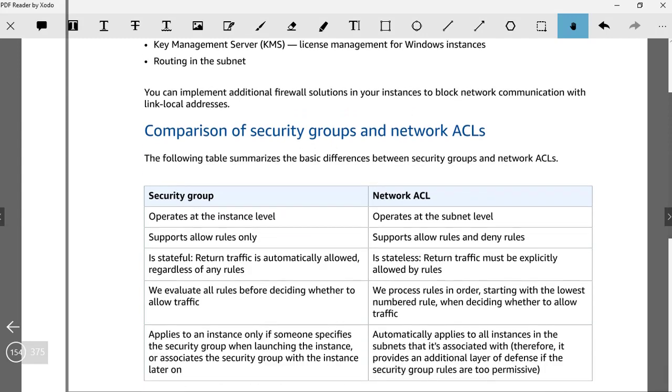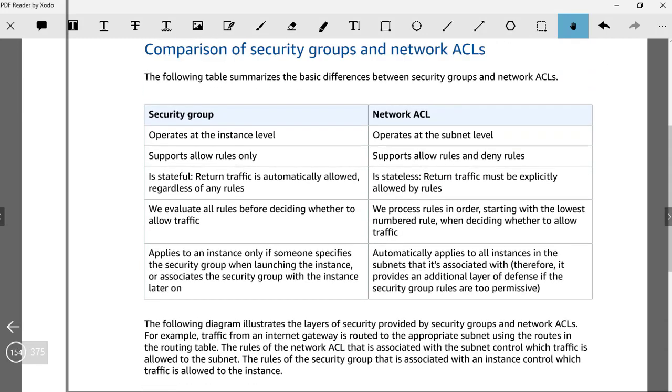So we'll do a quick comparison of these two. As I said, security group operates at the instance level, network ACL operates at a subnet level. So this is an important one. Security group rules are allow rules only. By default, when you create a security group, it is deny all. It's not going to allow anything. You need to add specific IP addresses or security groups from which you would like to allow the traffic in. So that's why it's only an allow rule.